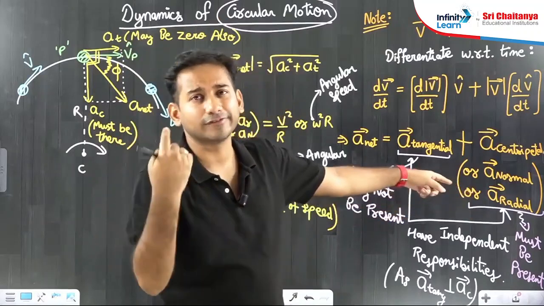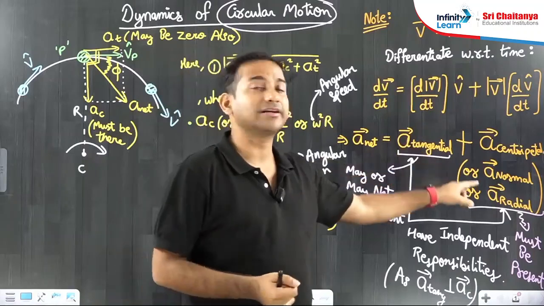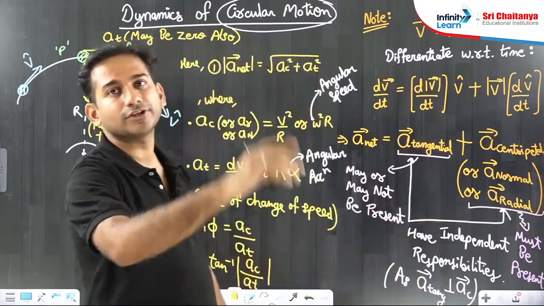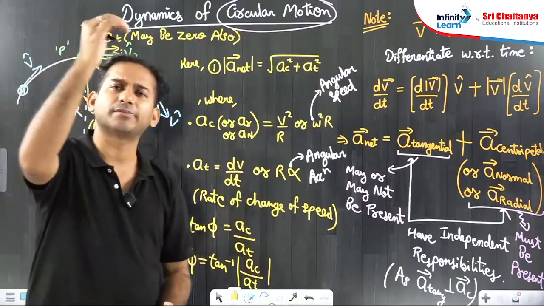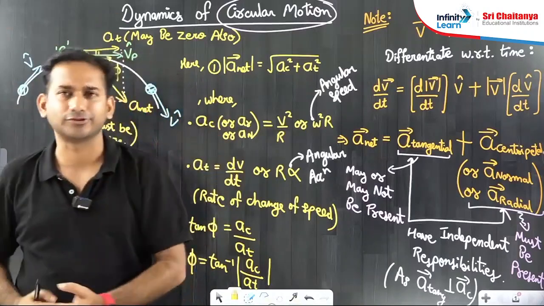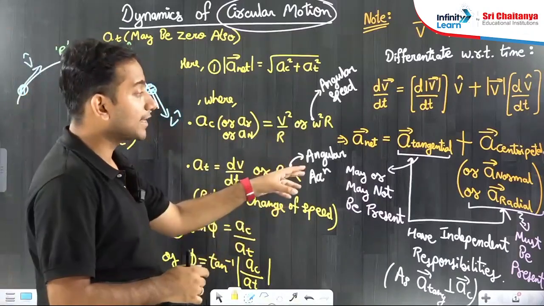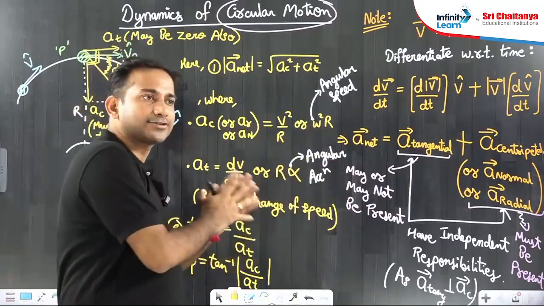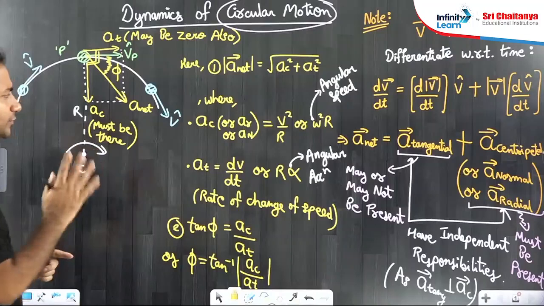The direction of velocity will always keep changing, and hence centripetal acceleration has to be always there. The moment you talk about circular motion, you understand that the particle's direction of velocity keeps changing, and hence the presence of centripetal acceleration is mandatory. It has to be there. I hope this much is clear.